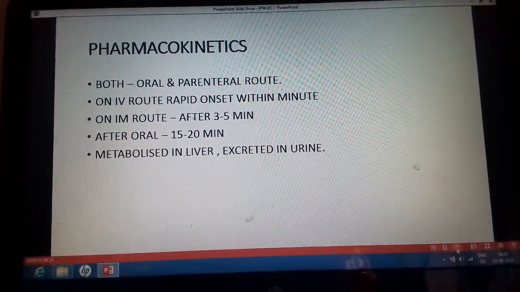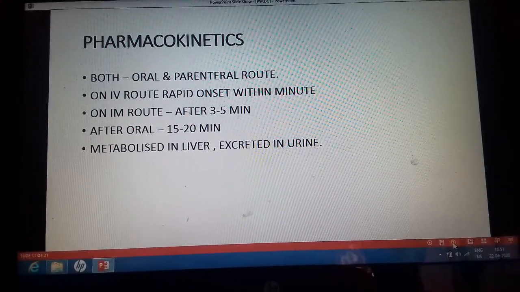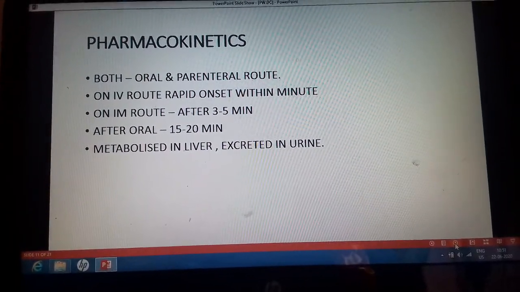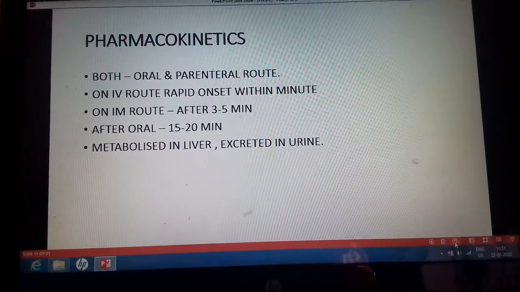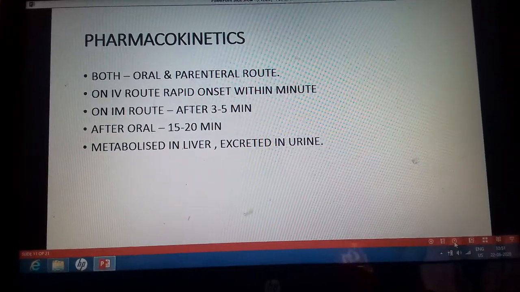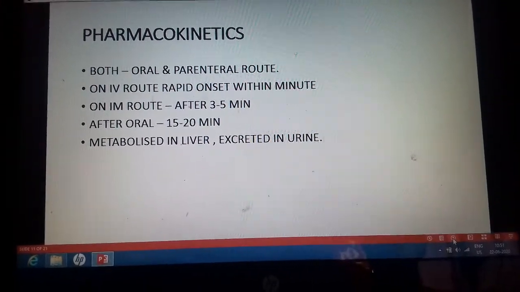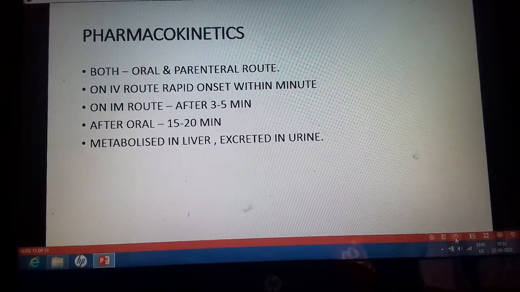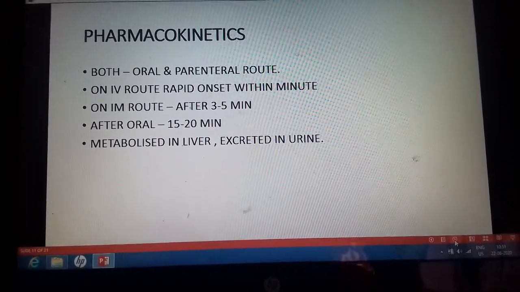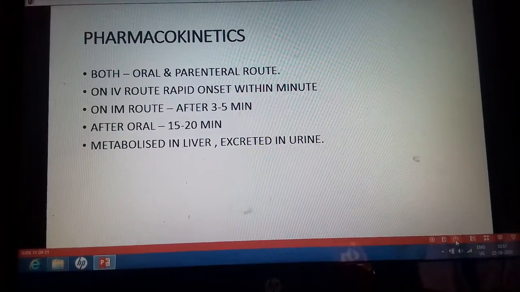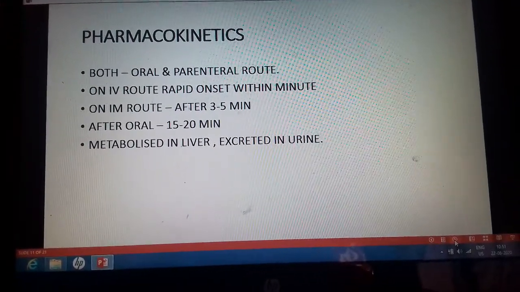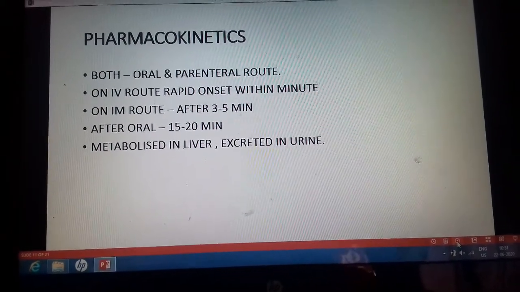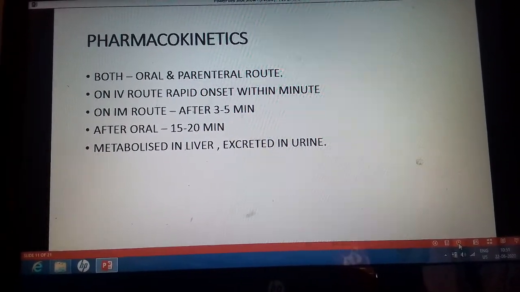Coming to the pharmacokinetics, the ergot derivatives can be given by oral as well as parenteral route or intravenous route. The action is rapid within minutes. There is a rapid onset of action when it is given by IV route. On intramuscular route, the onset of action is delayed to 3 to 5 minutes. Then after oral route, it is further delayed for 15 to 20 minutes. So the onset of action is delayed after oral route. The drugs are metabolized in the liver and excreted in the urine.